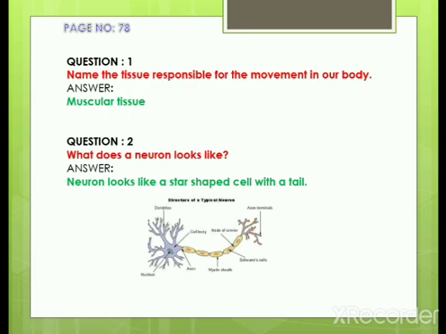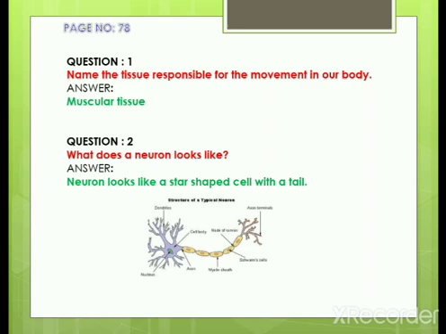What does a neuron look like? Here they didn't ask what the constituents or the composition are. They just asked how the neuron looks. A neuron looks like a star-shaped cell with a tail.